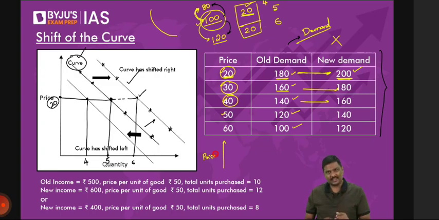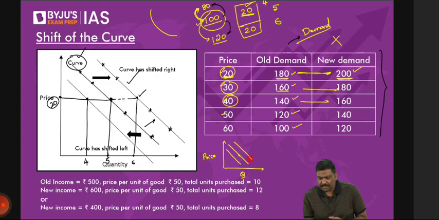Along the y-axis, you will write price, but you'll have to remember your coordinate geometry. Along the x-axis, you'll write quantity. Now tell me if this point is here or the line is like this, and you say shift of the curve, right? Either the line has to move like this or has to shift like this. Simple question: is the price changing? Price is not changing. Price is remaining same. But other factors, anything else, is leading to a shift in the curve. Right? So this is the basic idea of a shift as well as the movement along the curve.